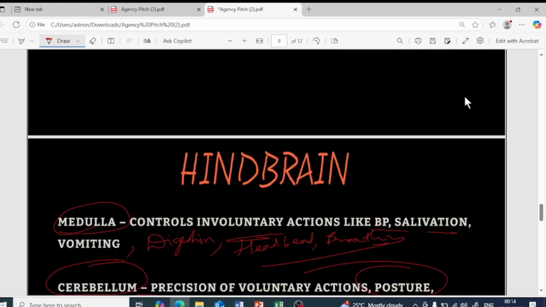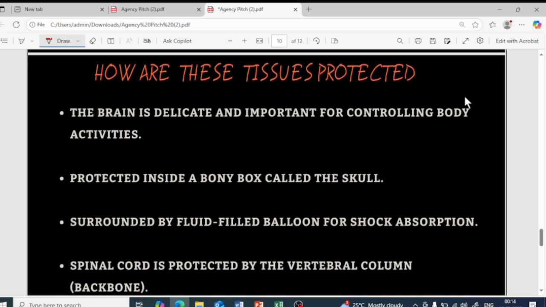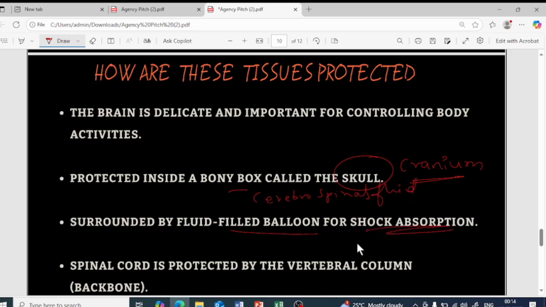So we will look into that slide first. How are these tissues protected? You know the brain is delicate, and it is very important for controlling the body activities. So it is protected inside a bony box called the skull or cranium. You have seen it, isn't it? This helps to protect our brain. It is surrounded by a fluid. What is that fluid called? Cerebrospinal fluid. This cerebrospinal fluid protects the brain from injury as well as providing shock absorption.